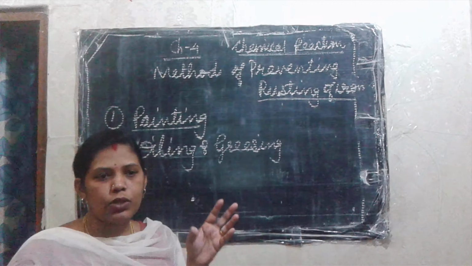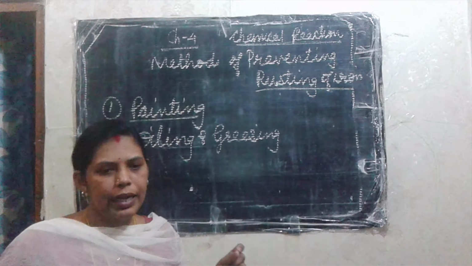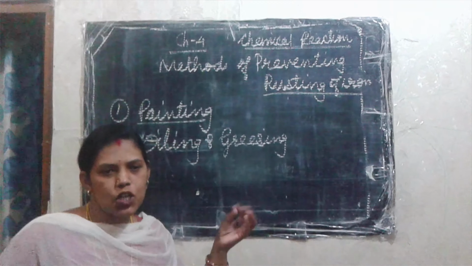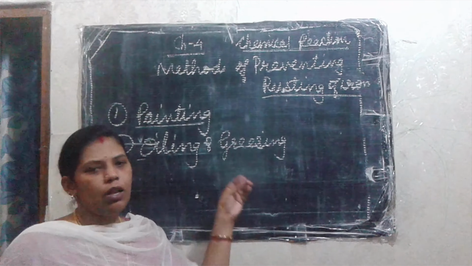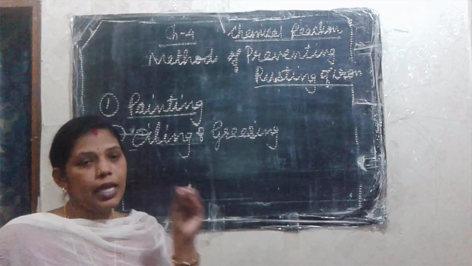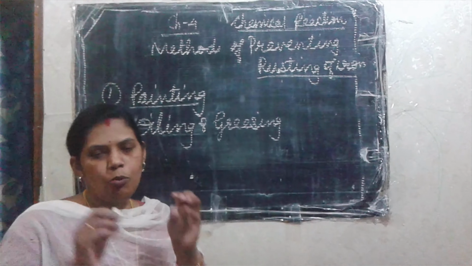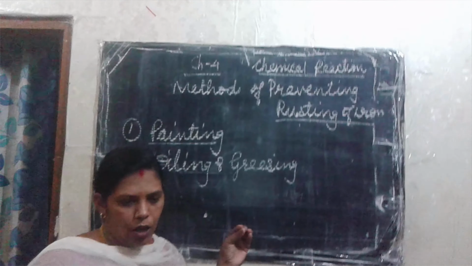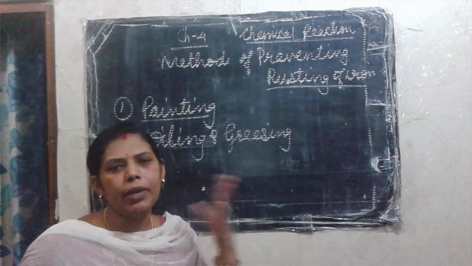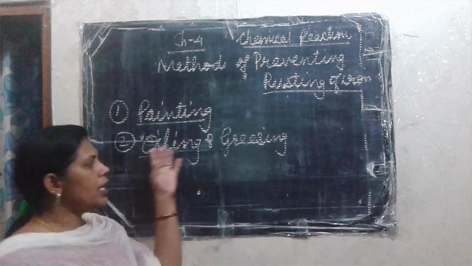Then you will come to know when you are pedaling that cycle, you will feel that it is very hard to pedal, right? That is because of rusting. To avoid that, you will go to the cycle shop and give it to the mechanic, and he will apply oil or grease on those areas and make it smoother. That can happen because of air and moisture contact on the iron objects, since with continuous use the paint is removed in some areas. Then only that area forms rust. That is oiling and greasing.